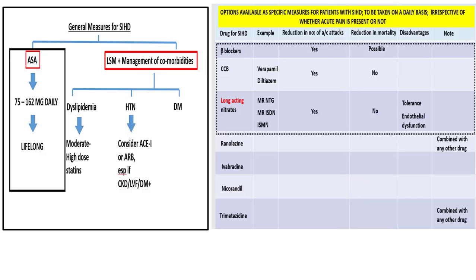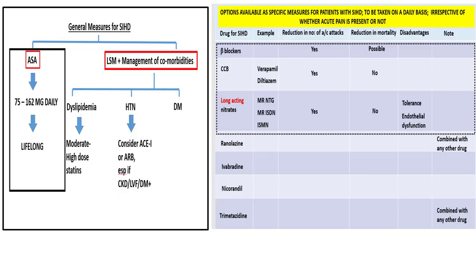So general measures are there, specific measures are there, and thirdly, emergency measures. Now, if our patient Shashi follows our general measures and specific measures, then we can expect that the number and severity of attacks of acute angina in future will be very much reduced. However, if unfortunately, in spite of all these efforts, in future he suffers from an acute attack of chest pain, angina pectoris, then we must offer this patient rapid acting nitrates.